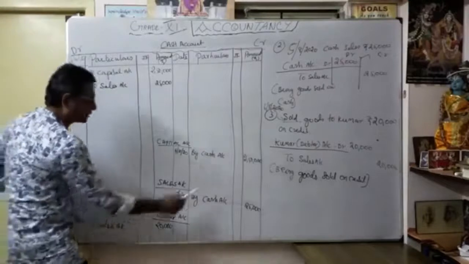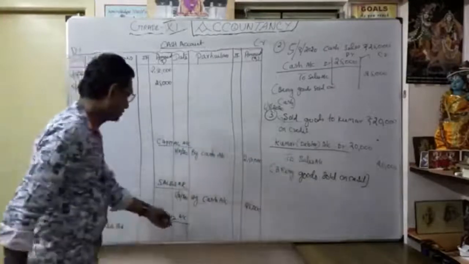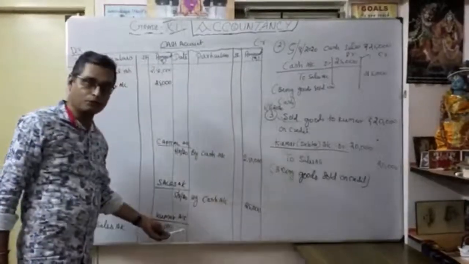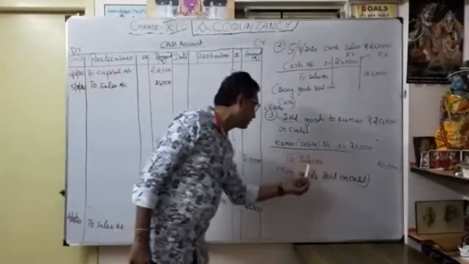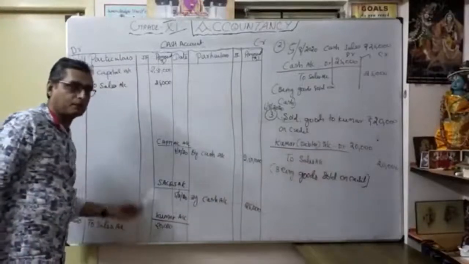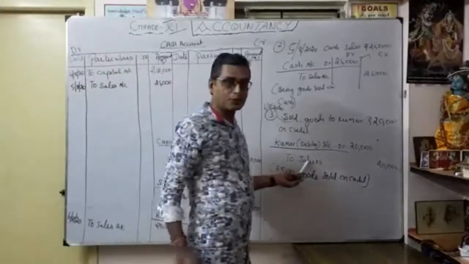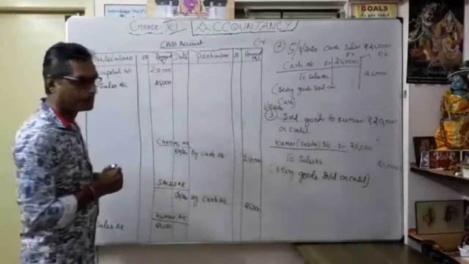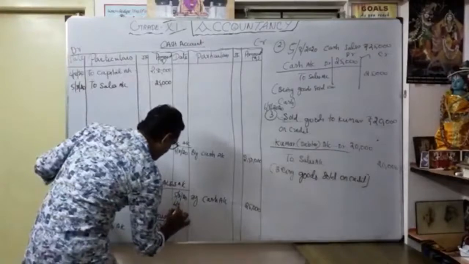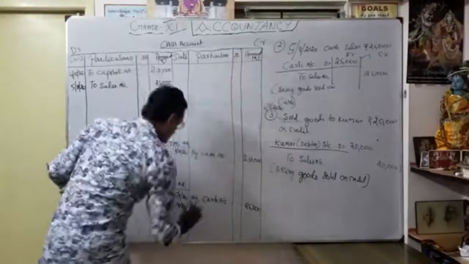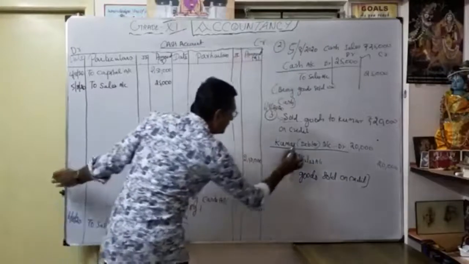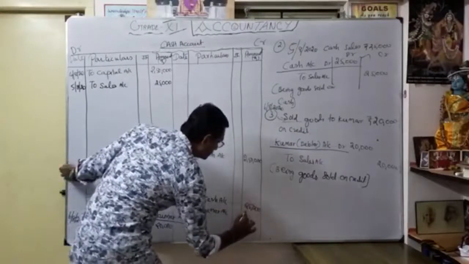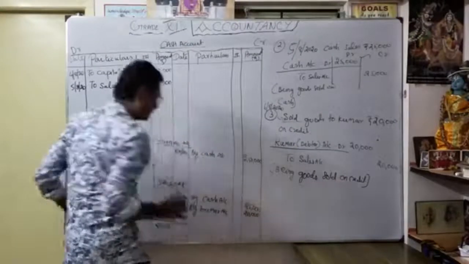Kumar account debit to sales account. I open the Kumar account, the name of the account, with two parts, debit part and credit part. What is the posting? Kumar account debit to sales account. Okay, debit part is over. Now we are going to open sales account. You want to verify whether it is already existing. Yes, sales account is already open. So I am going to write the date 6th August 2020, credit part, by Kumar account, 20,000. Now you understood the ledger posting.